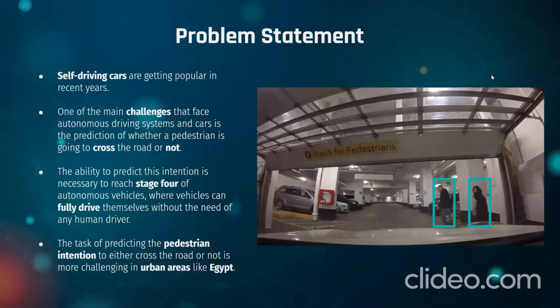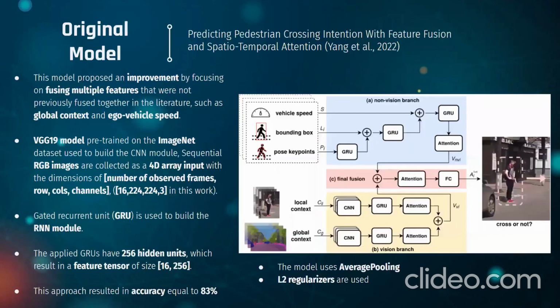So our problem statement is that self-driving cars are getting popular in recent years. And one of the main challenges that face autonomous driving cars is predicting whether a pedestrian is willing to cross the road or not. The ability to predict this intention is necessary to reach stage 4 of autonomous vehicles, where vehicles can fully drive themselves without any human intervention. And this task of predicting the intention of pedestrians is very difficult, especially in urban areas like Egypt.